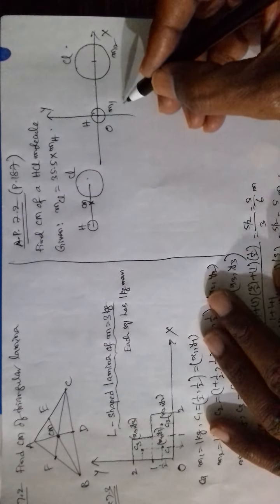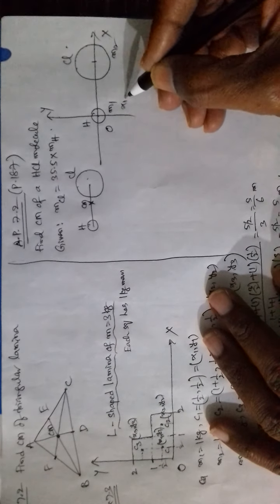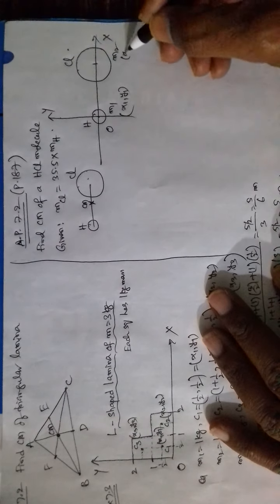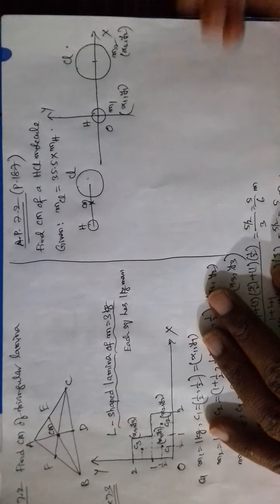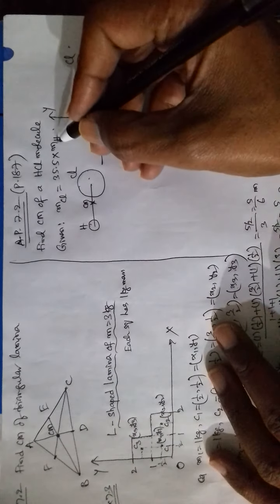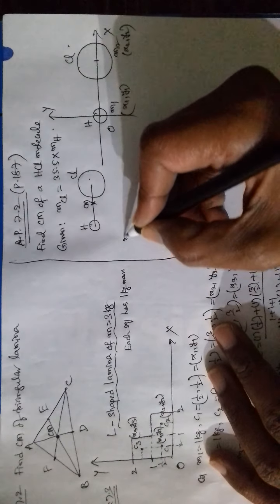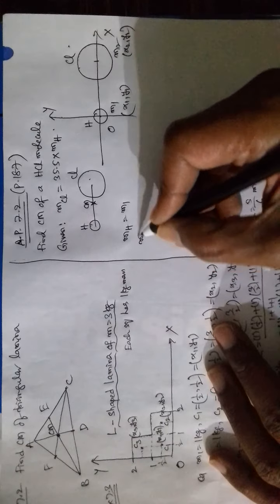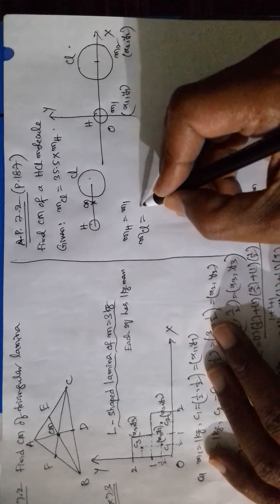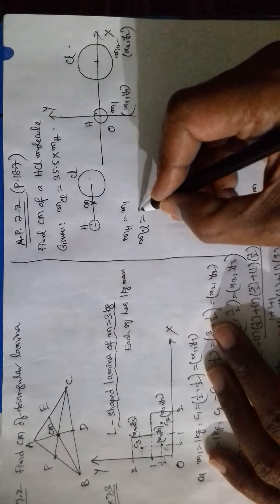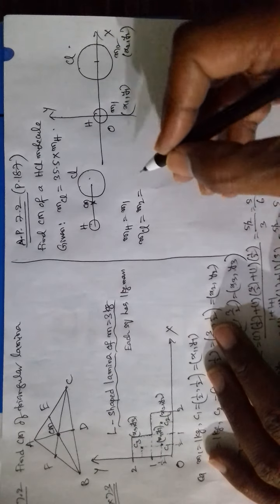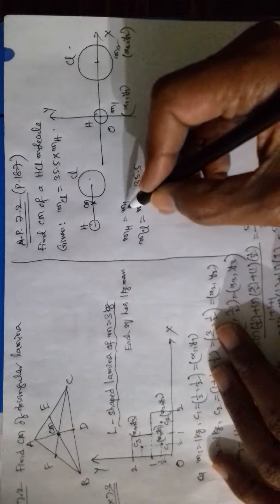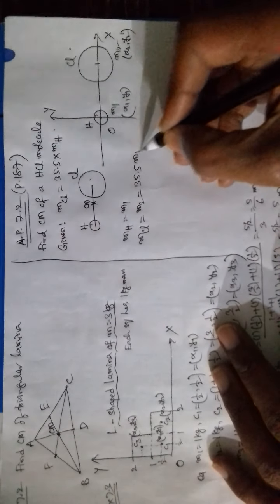So its coordinates are x1, y1. Its coordinates are x2, y2. So the hydrogen mass is m1, the chlorine atom mass is m2, and this is 35.5 times this one.